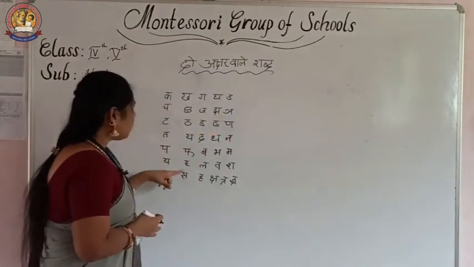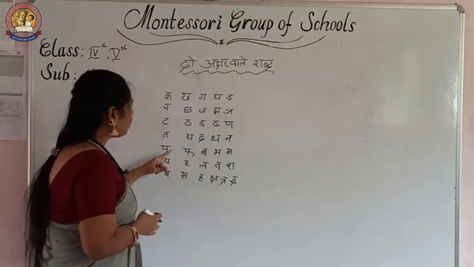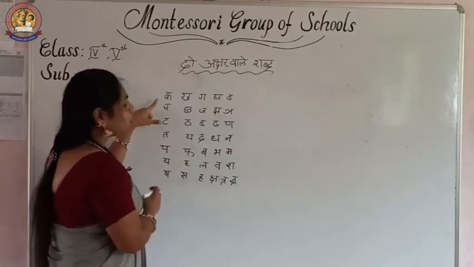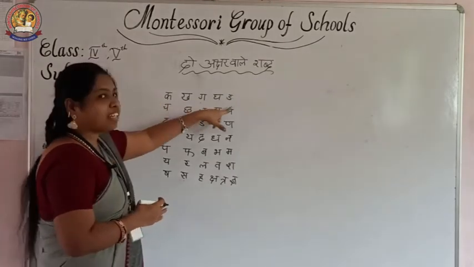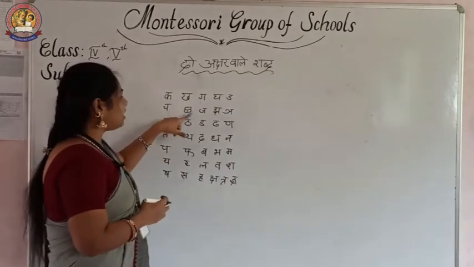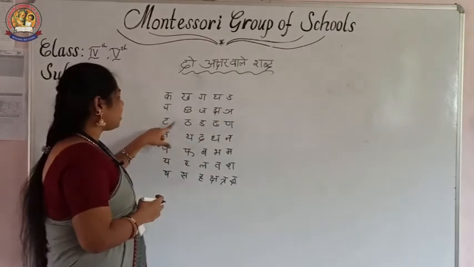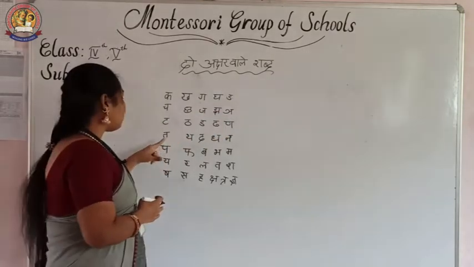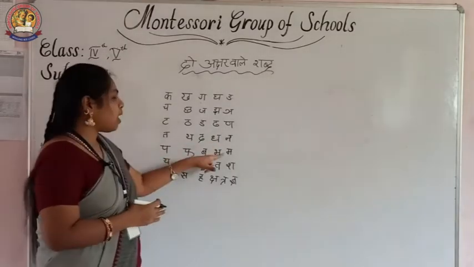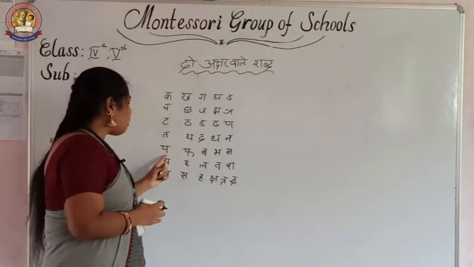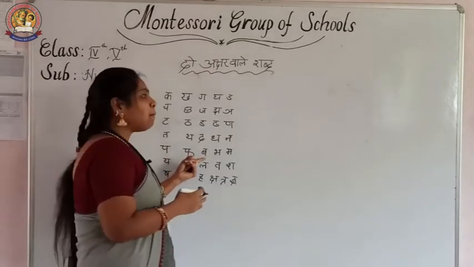See, one example. If we take Ba, where is that Ba? I told you about the varg. You must see the varg. Ka varg: Ka, Kha, Ga, Gha, Nga. Cha varg: Cha, Chha, Ja, Jha, Nya. Ta varg: Ta, Tha, Da, Dha, Na. Pa varg: Pa, Pha, Ba, Bha, Ma. In Pa varg we can find the letter Ba.